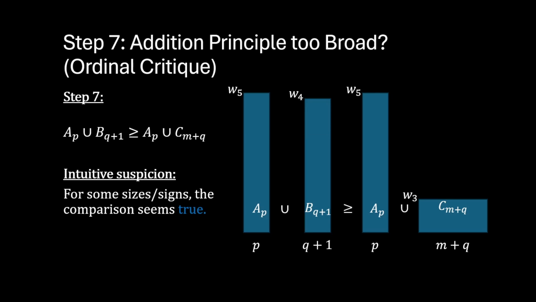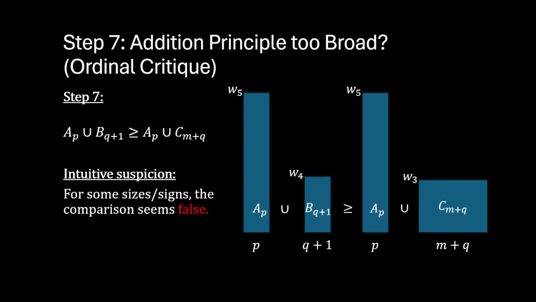So here we have an example where rectangles A and B do seem greater than or equal to rectangles A and C. You can see this by just eyeballing the sizes of the rectangles on the left and the sizes of the rectangles on the right, and seeing that the area of those on the left seems to exceed the area of those on the right.